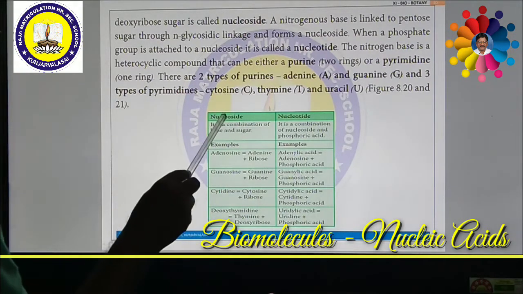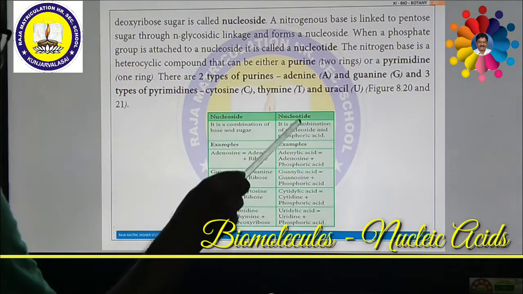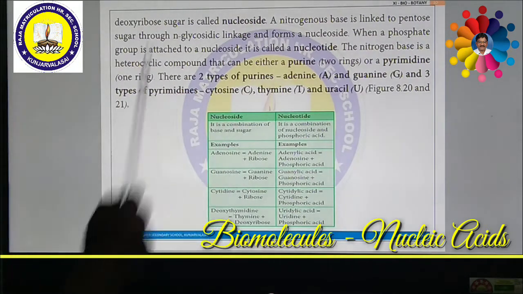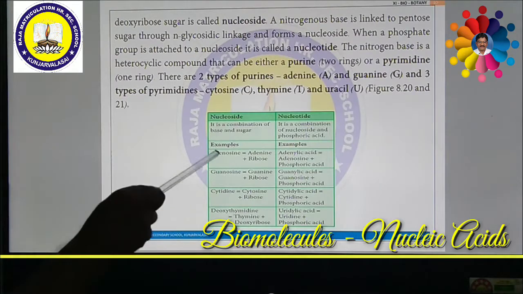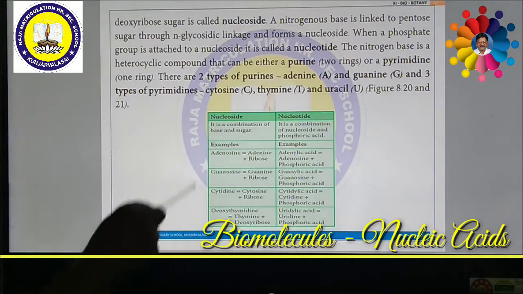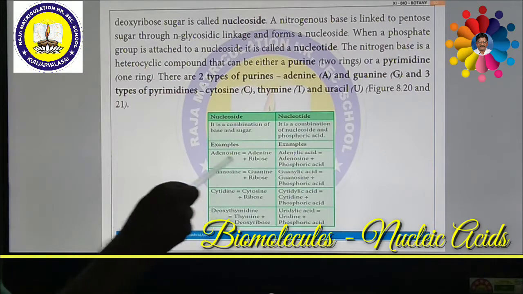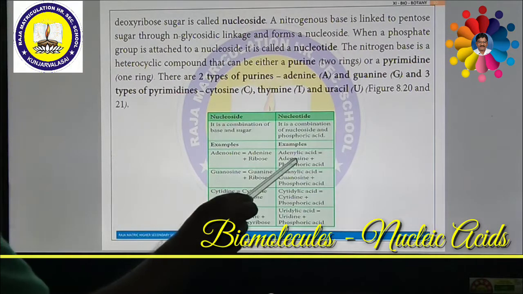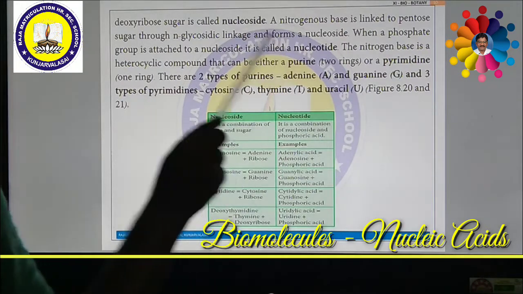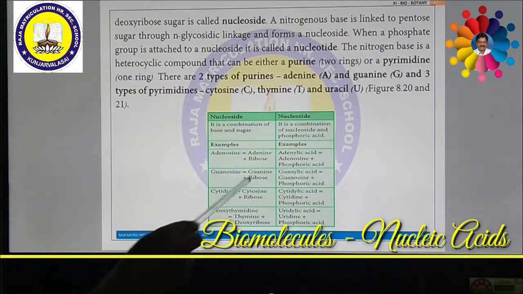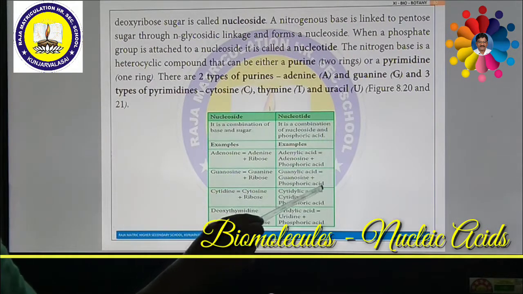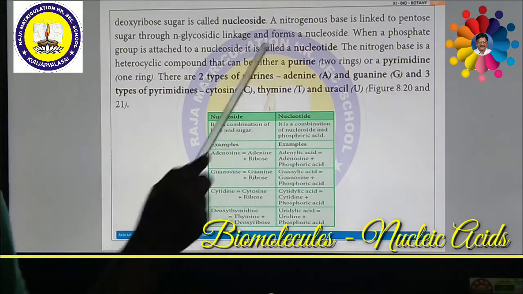Then this nucleoside reacts with phosphoric acid or a phosphate molecule, and this is called a nucleotide. See here, adenosine nucleotide or adenylate nucleotide. So when adenine reacts with ribose sugar, it forms adenosine, and this adenosine reacts with phosphoric acid, forming adenylic acid. Similarly, when guanine reacts with ribose sugar, it forms guanosine. This guanosine reacts with phosphoric acid, forming guanylic acid.